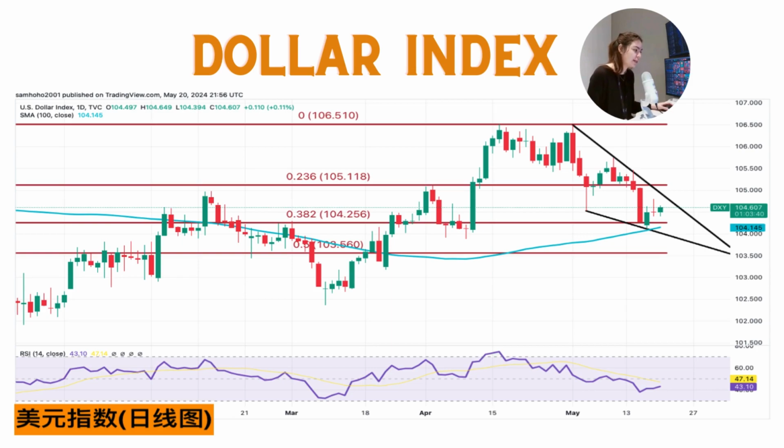The US dollar index currently faces direct resistance from the 50-day moving average at 104.83 and 105.11, the 23.6% Fibonacci retracement level. The main new information was the minutes of this week's Federal Open Market Committee meeting. This means that the foreign exchange markets may return to chasing high yielding currencies such as the US dollar.